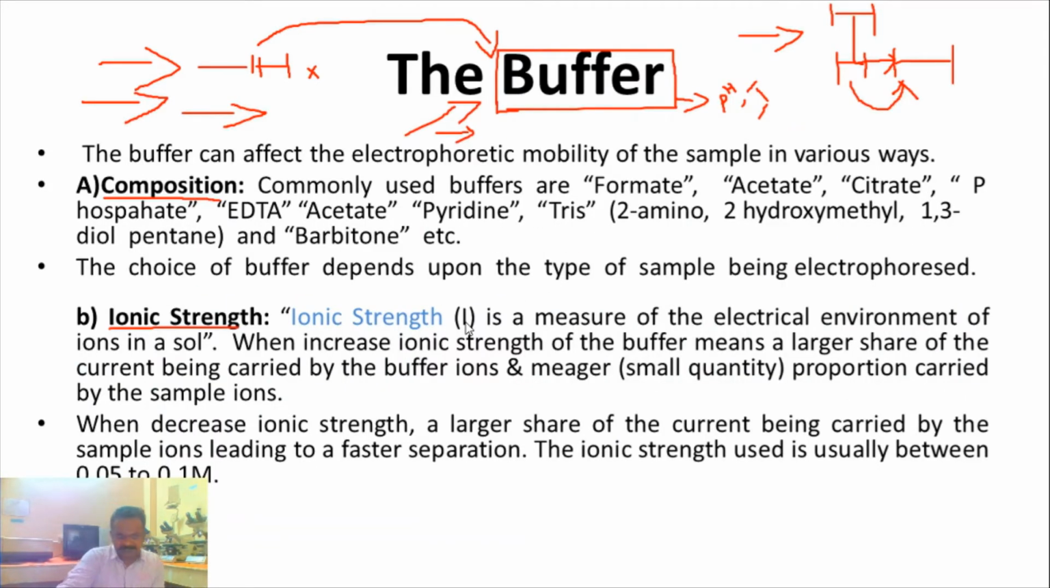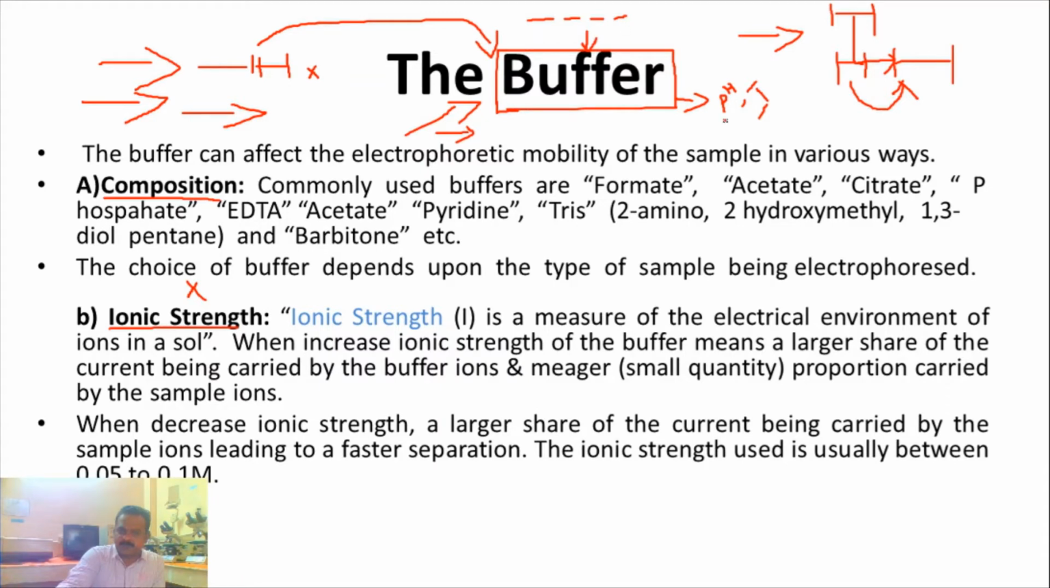How do they play a role? First, we start with the composition. So, what is the difference between ionic strength and composition? Don't be confused, both are different. Composition means what reagents, what type of acids, or what type of base you are choosing for making the buffer. This is important.